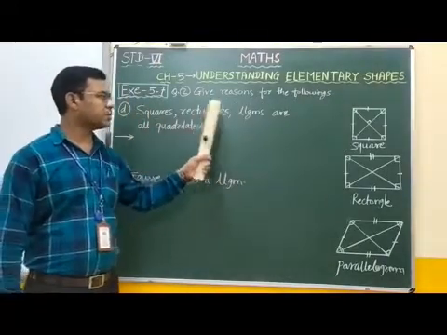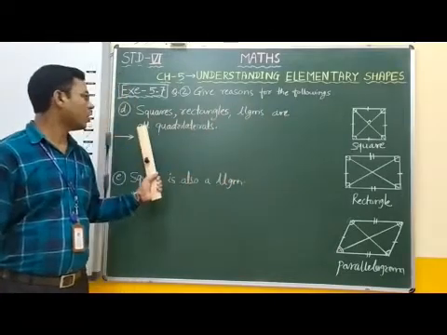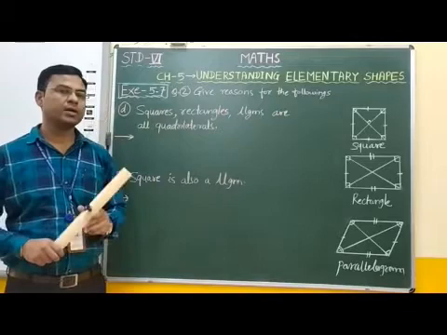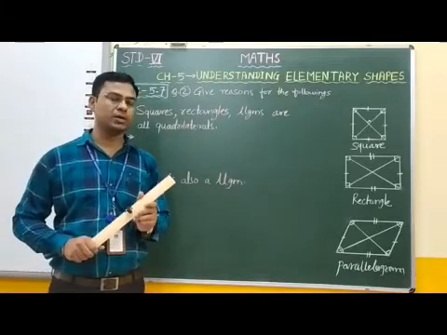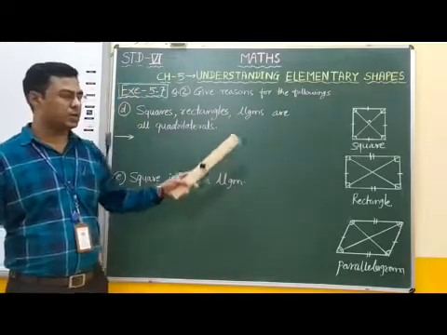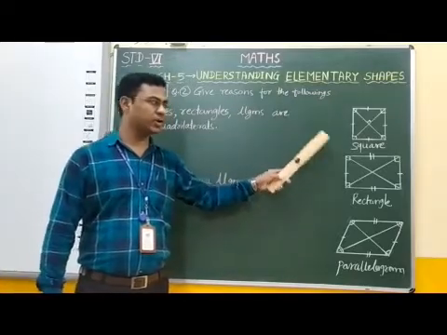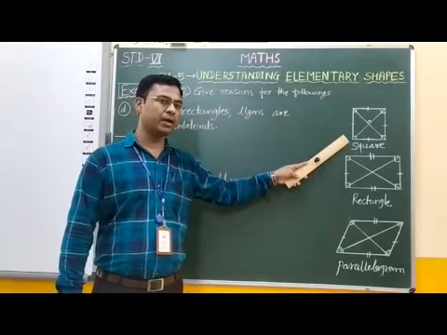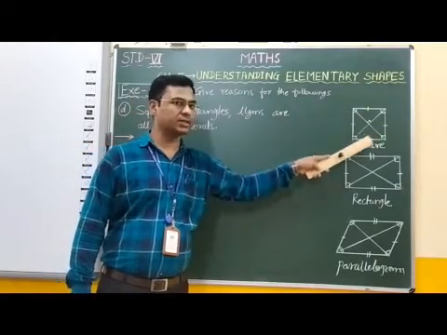Now next: squares, rectangles, parallelograms are all quadrilaterals. Students, we know that a four-sided polygon is called a quadrilateral. If you see a square, you observe that it is a polygon and it has four sides.